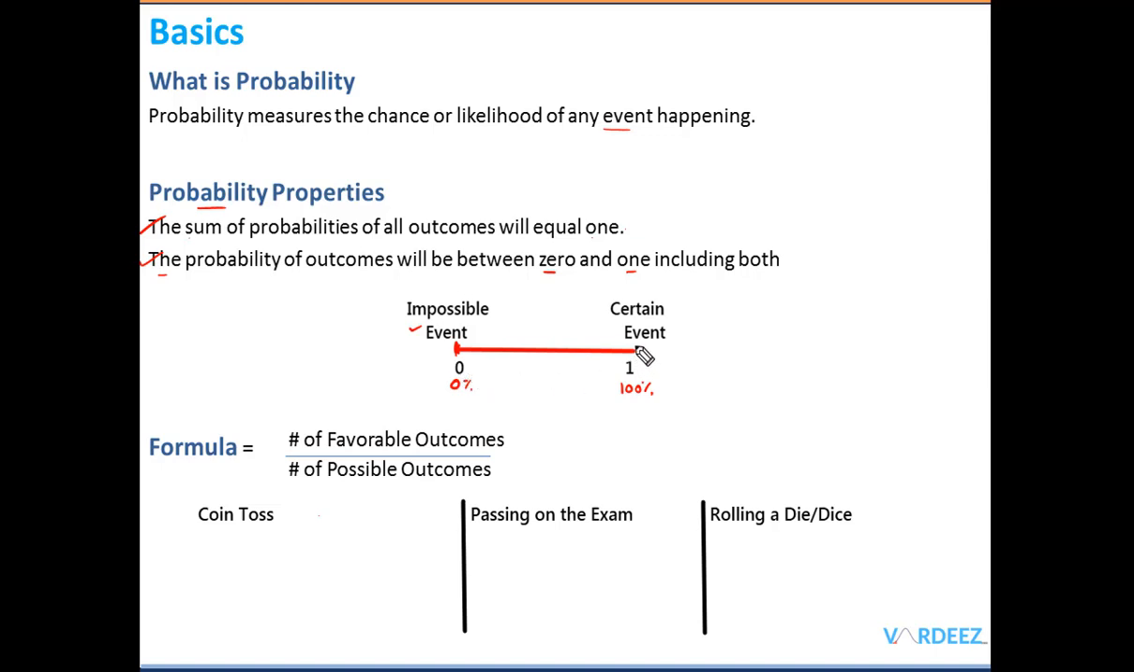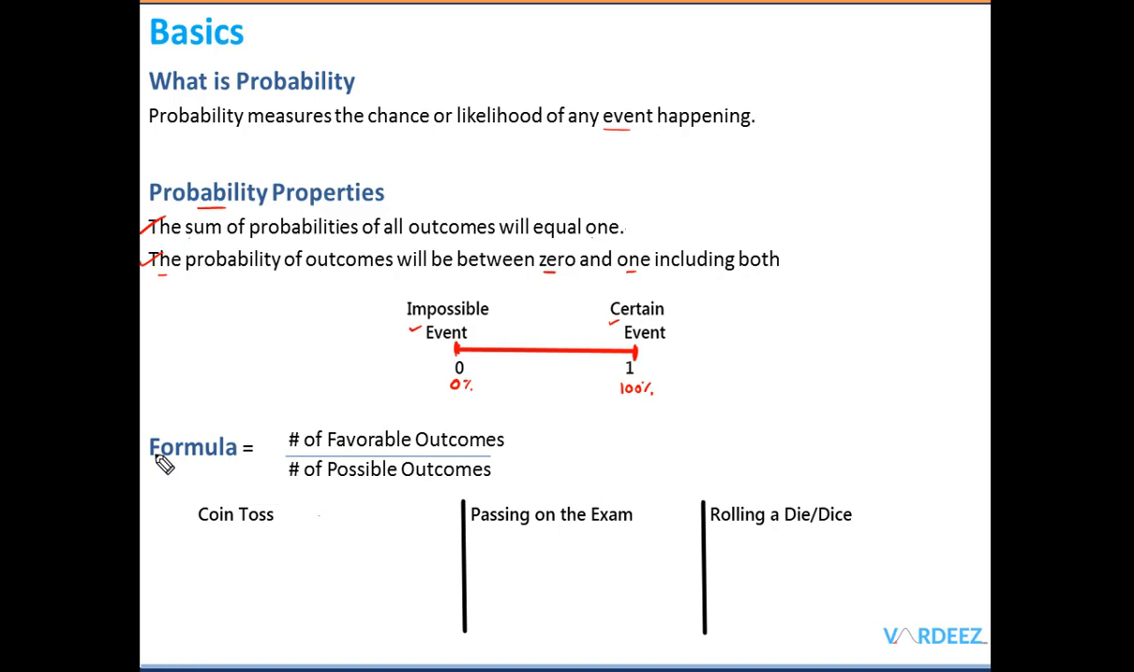On the other hand, if you're tossing a coin and you can get either heads or tails, either of these two outcomes will happen, so that will have a probability of 1, because either of these things will definitely happen no matter what. So that is known as a certain event. If some event has a probability of 1, we call it a certain event.